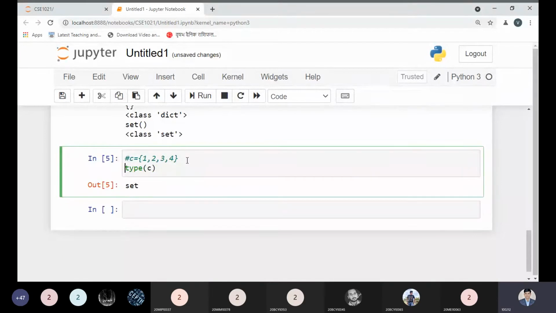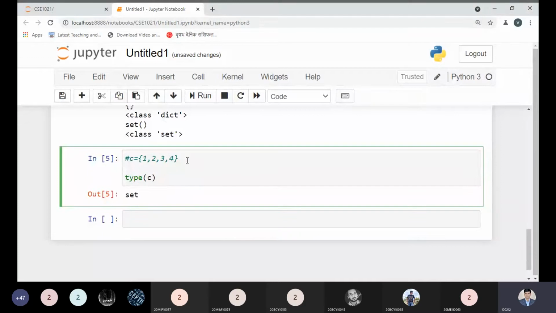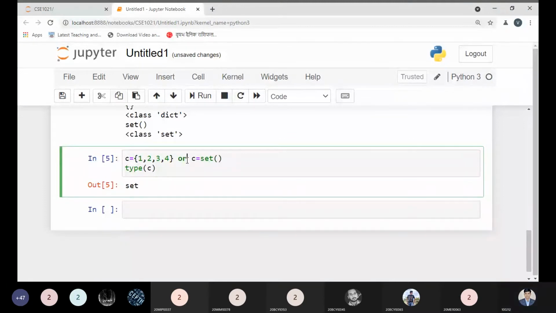But if you want to define this explicitly as our set variable, then how to define this set? Either you can choose this one or this one. So I'm writing here, or you can choose this one, to define this as a set.